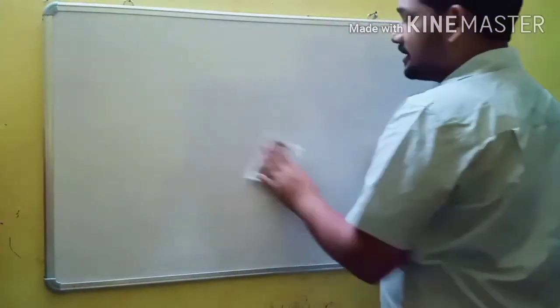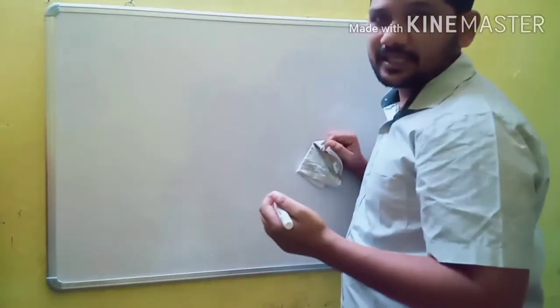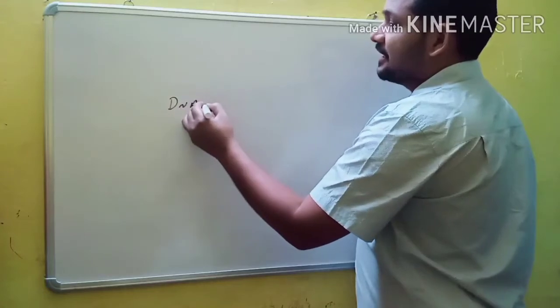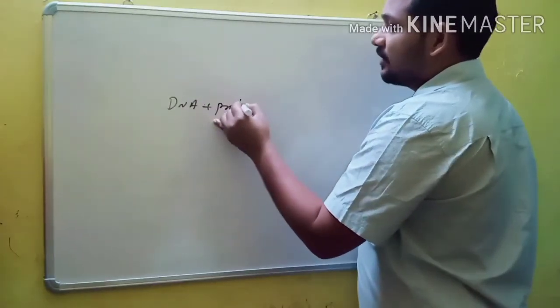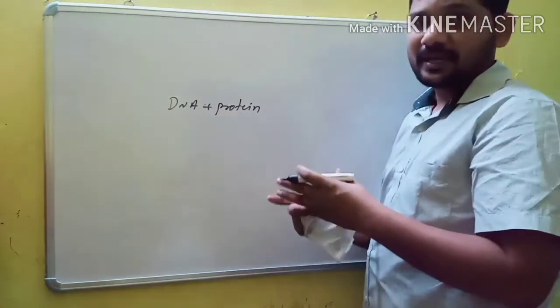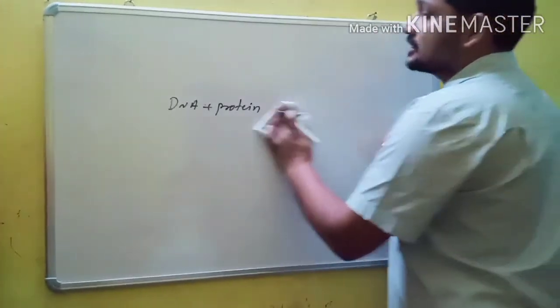Here, chromatin material. What is chromatin? That is the network-like structure present in the nucleus. And this chromatin contains DNA, RNA and proteins, and all are compact or packaged. The packaging of DNA we will discuss in class 12. This is the third part of the nucleus.